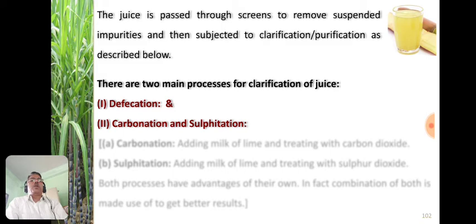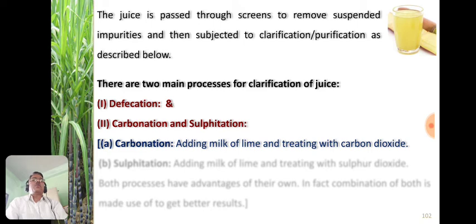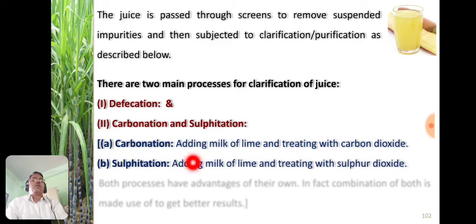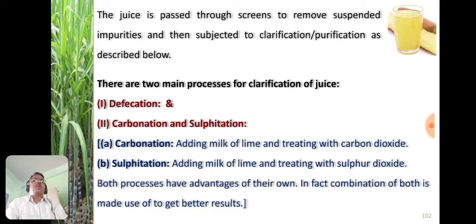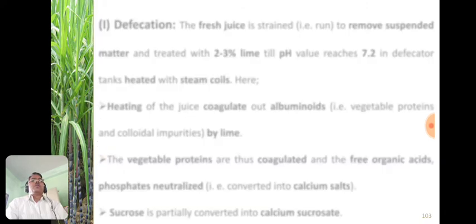So what do we mean by carbonation? Carbonation is a process in which milk of lime is added and treatment with carbon dioxide occurs, whereas sulfitation is adding milk of lime and treating with sulfur dioxide. So these processes are called carbonation and sulfitation. Both processes have advantages of their own, but in fact a combination of both is used to get better results. So let us see defecation in detail.